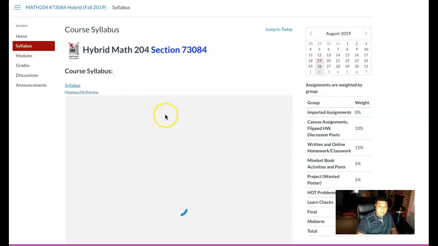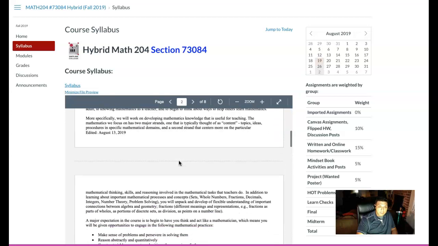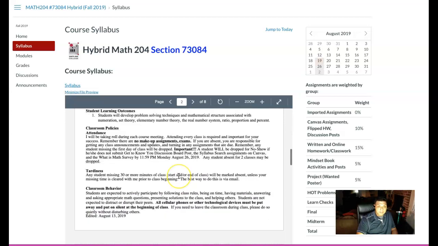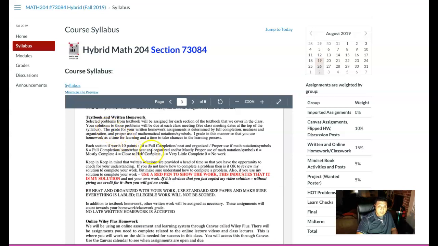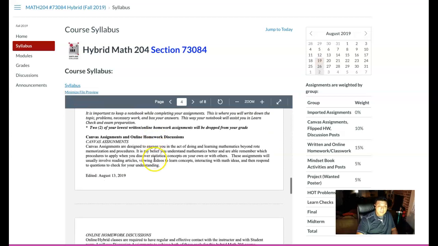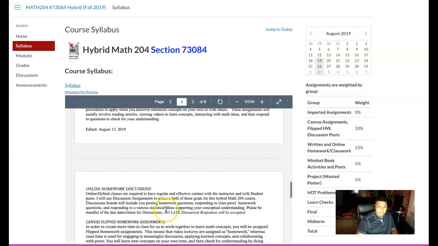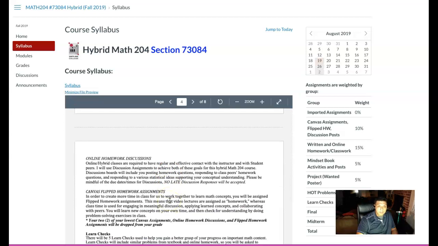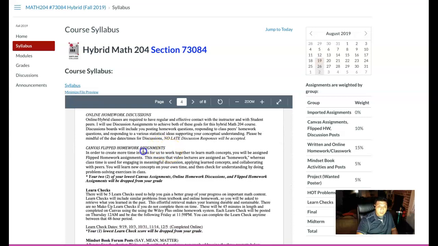Looking at the syllabus, it provides you all the necessary and important information, especially the different types of assignments that we have available: textbook and written homework. I'll talk about what that textbook is. There's online homework. You will need to have access to the Wiley Plus system that comes with the textbook purchase. We have online discussion boards. And then we have Canvas assignments, where you're going to be doing math or reading about math and answering some questions. There are also what we call flipped assignments.